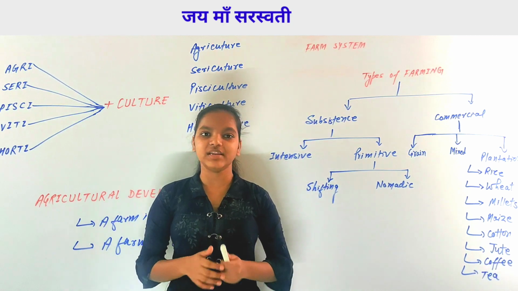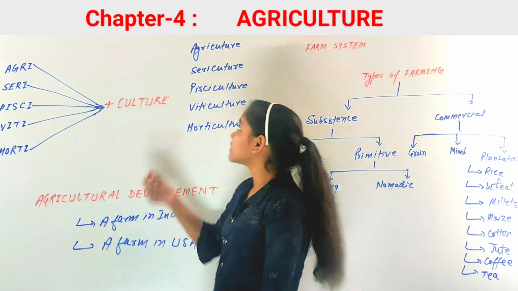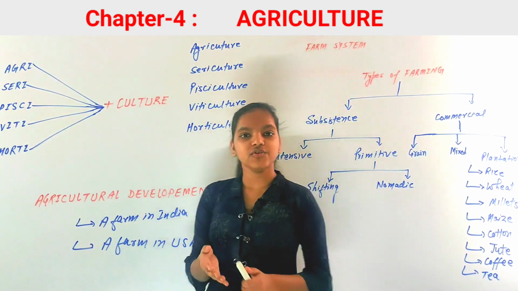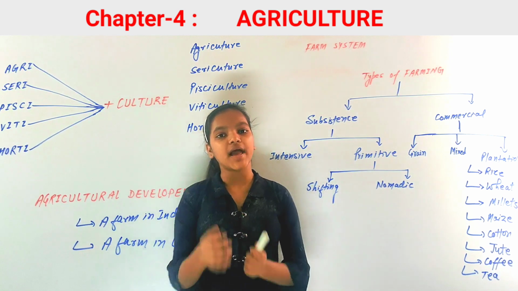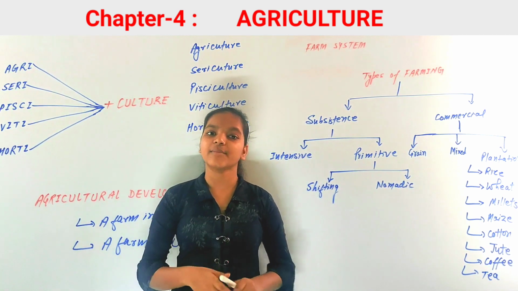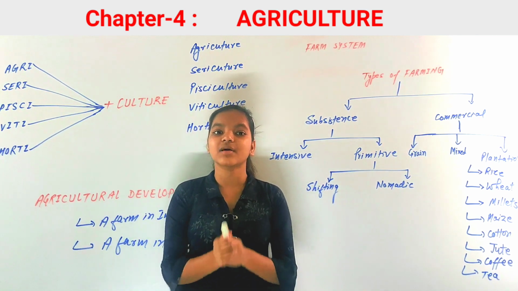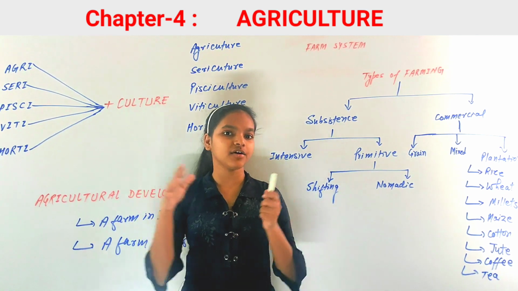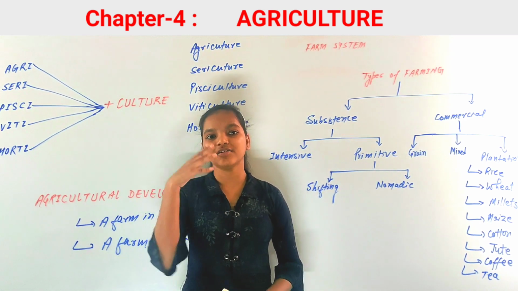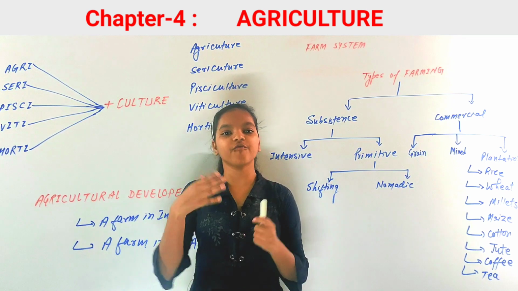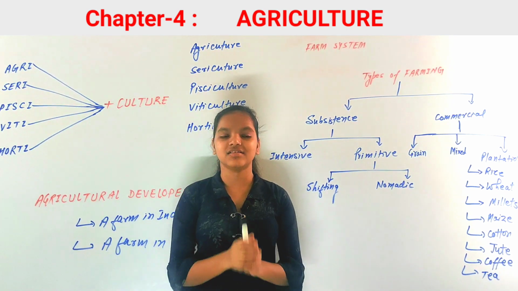So today I will explain class 8 Geography chapter 4, and our chapter is Agriculture. As the name suggests, in this chapter we will discuss agriculture. We will discuss the types of agriculture or farming, the major crops that are grown, and also the development in the fields of agriculture. So all these things we are going to study in this chapter.